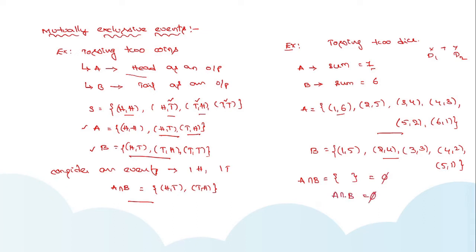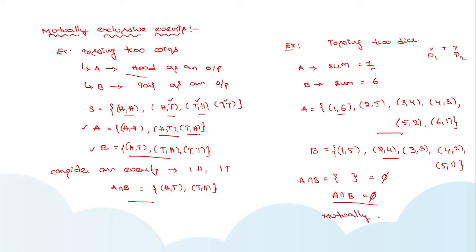If you observe the two examples, in the first case we have two possible outcomes for the intersection, and here for the intersection there are no possible outcomes, and it is considered as a null set, represented by phi. In the case where there are no common outputs between two events, the two events are called mutually exclusive.